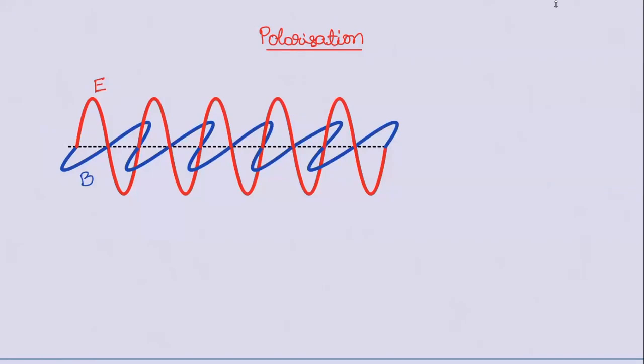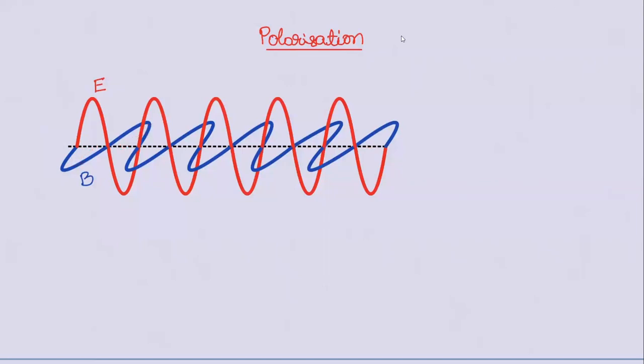See this, light ray is traveling in this direction. And electric field is vibrating in the plane of the screen, up and down. Blue color is magnetic field. Magnetic field is perpendicular to the screen. You have to understand that.